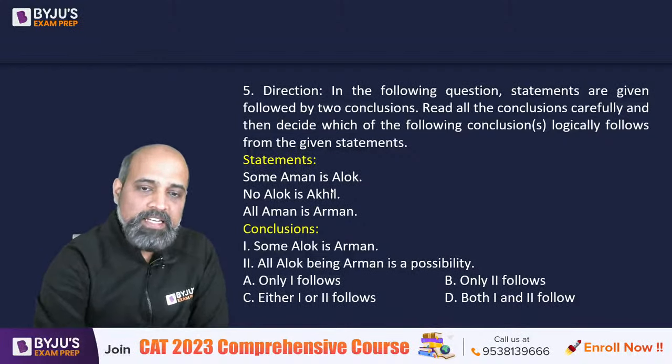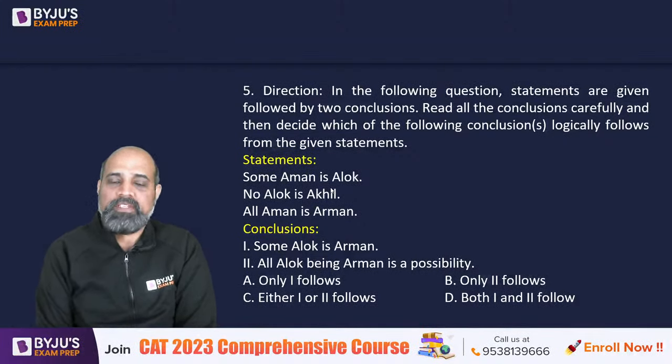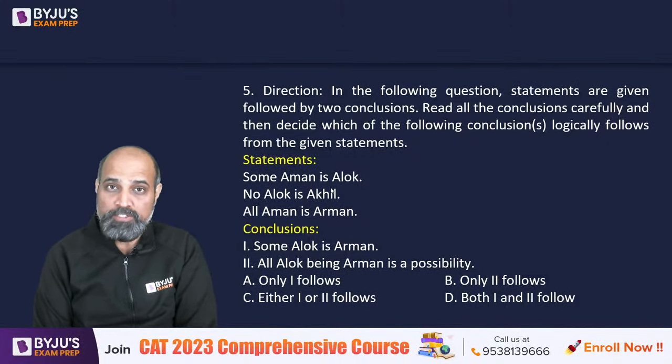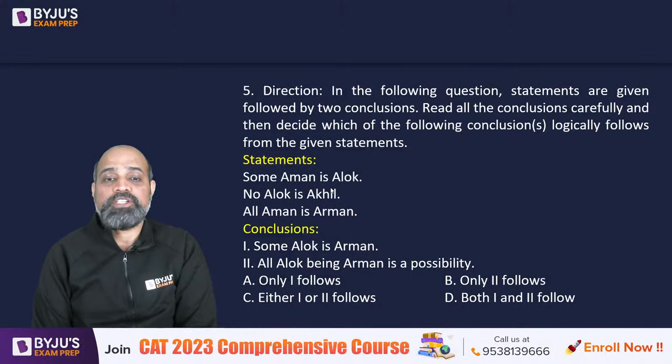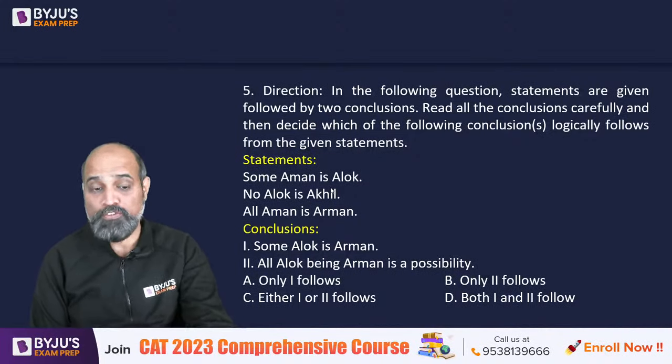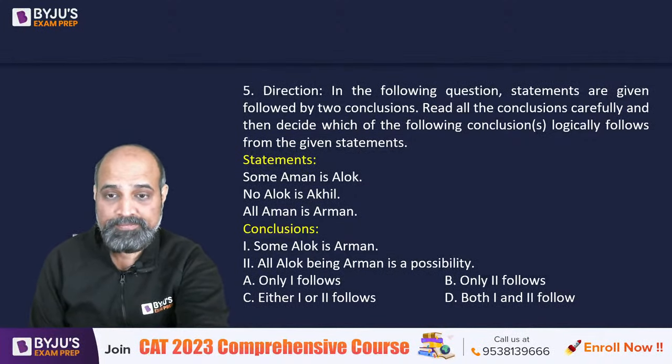Okay. Next question. In the following questions, statements are given followed by two conclusions. So these are statement conclusion based questions. Read all the conclusions carefully and then decide which of the following conclusion or conclusions logically follows from the given statements. So the three statements are: some Aman is Alok, no Alok is Akhil, all Aman is Arman. And we have got two conclusions. We need to find out which of the following options make sense.